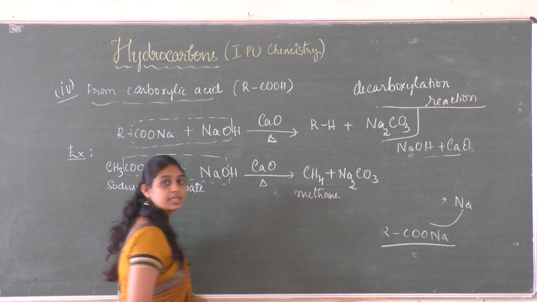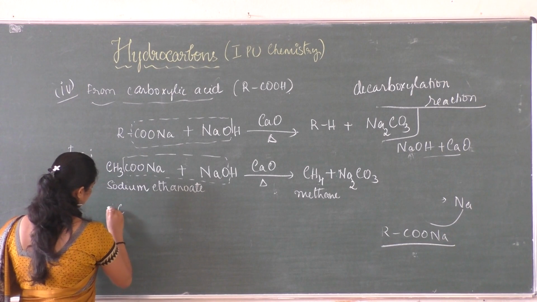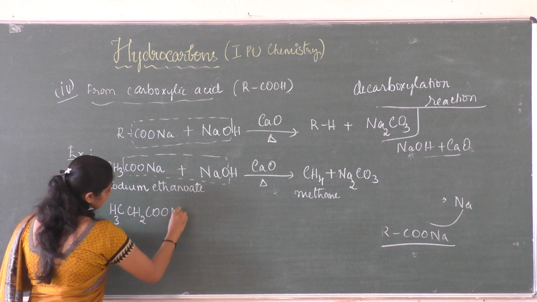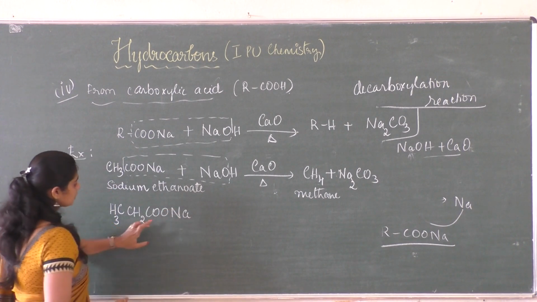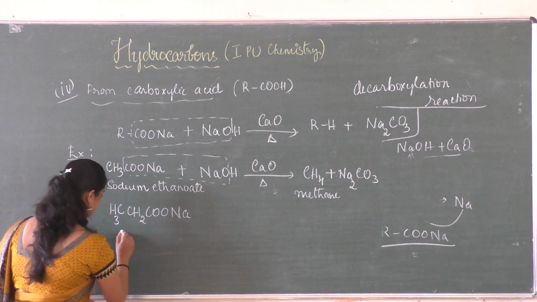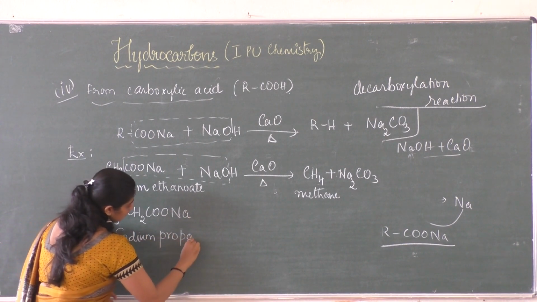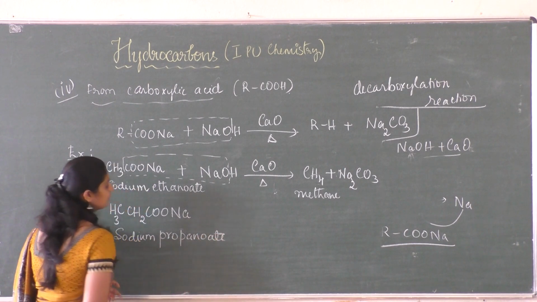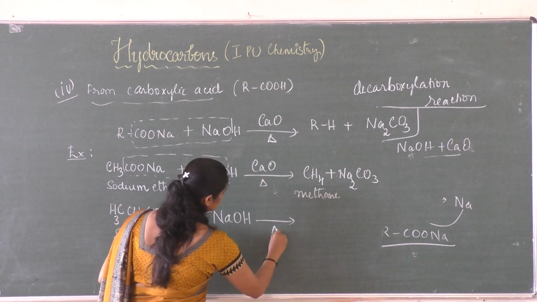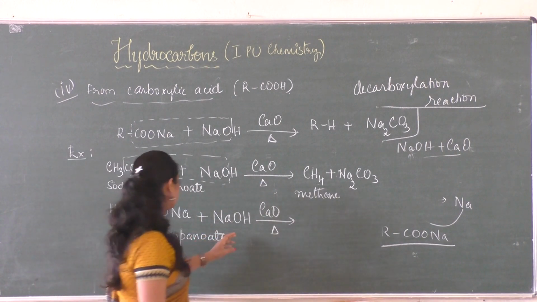So by which an alkane is formed. So we can take one more reaction, CH3CH2COONa, sodium salt of, so we have 3 carbon atoms here, so it is propanoate. Sodium propanoate, which is treated with sodium hydroxide in the presence of calcium oxide. So together this mixture is called soda lime.